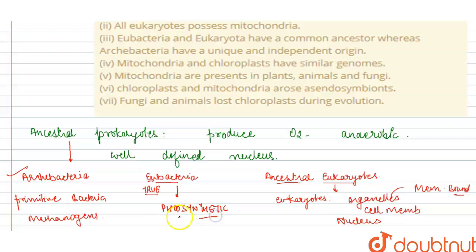What do you mean by photosynthetic bacteria? These bacteria were able to produce oxygen with the help of photosynthesis in the presence of sunlight, breaking water, H2O, to produce oxygen.